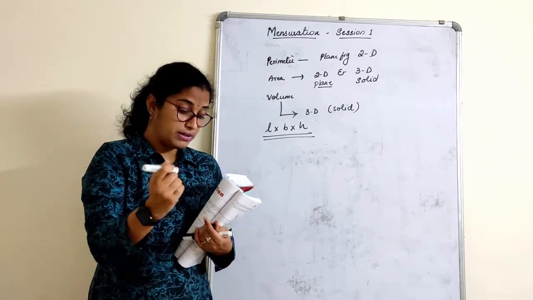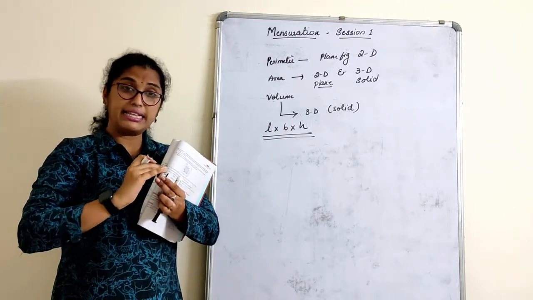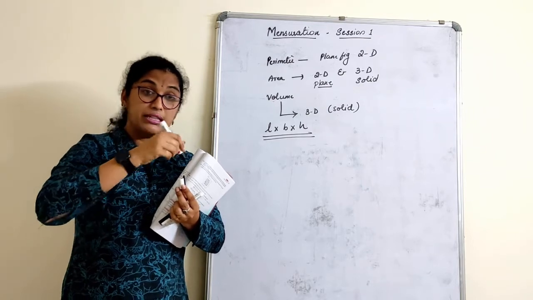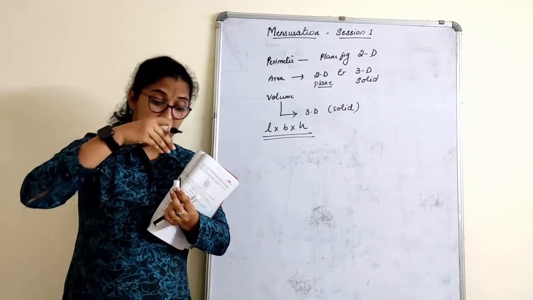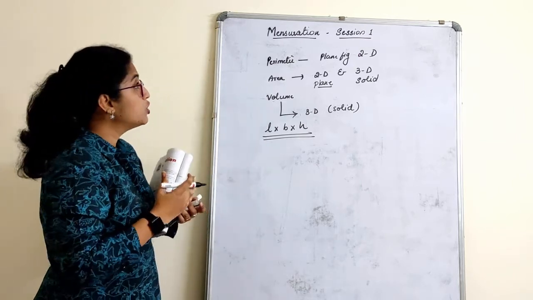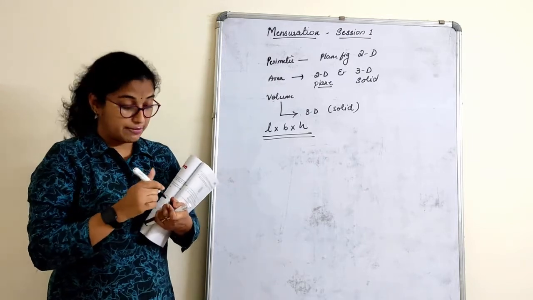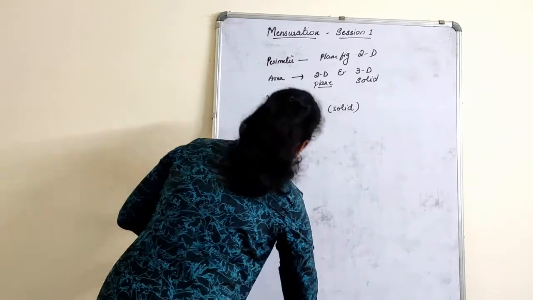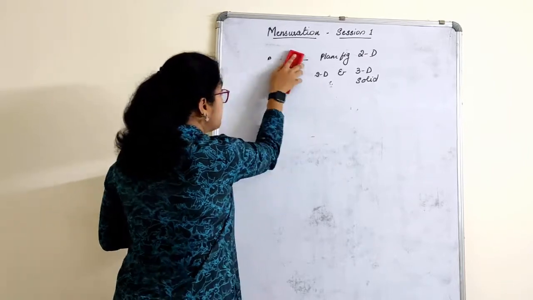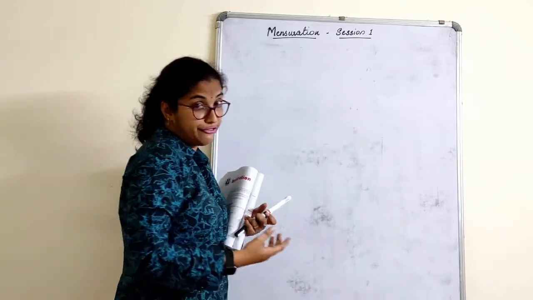Suppose I assume that this is a cup. What is the area of this cup? I see the whole area, the region bounded. When I talk about the volume, the space occupied, if I take water and fill this cup, how much is it occupying? That is called volume. So we are going to discuss perimeter, area and volume in this chapter. We first discuss plane figures, their areas and perimeters, and then we will discuss solid figures.